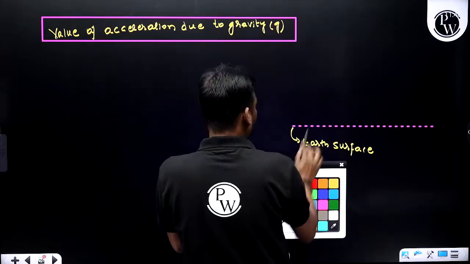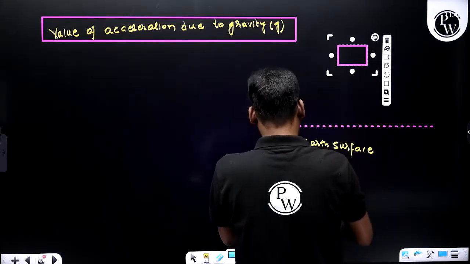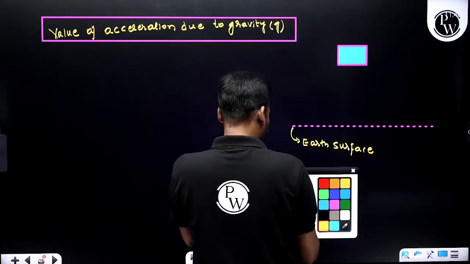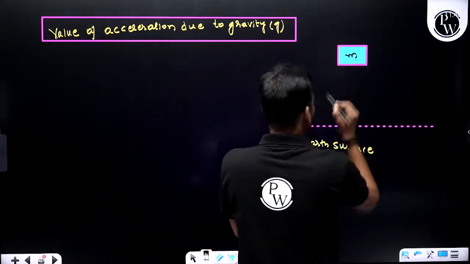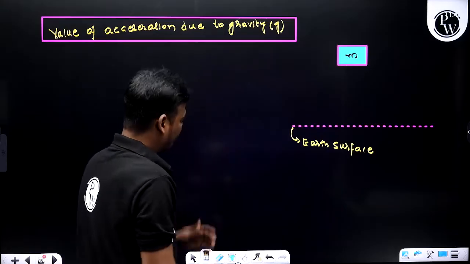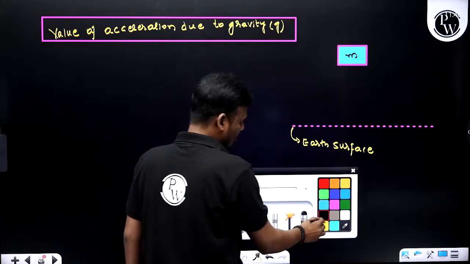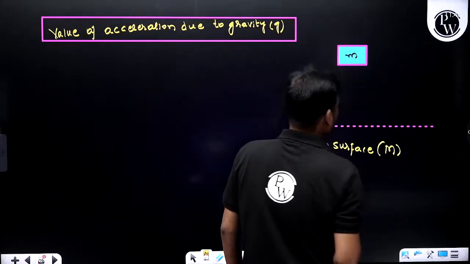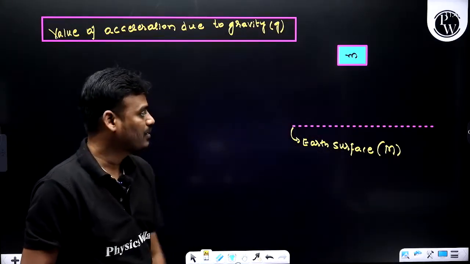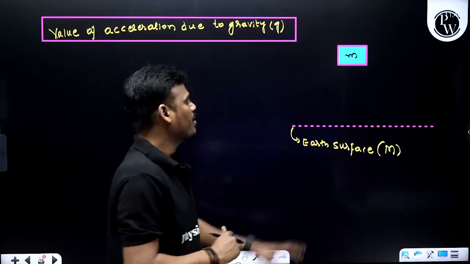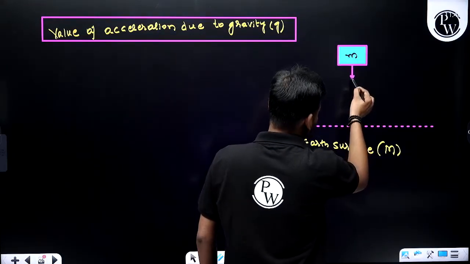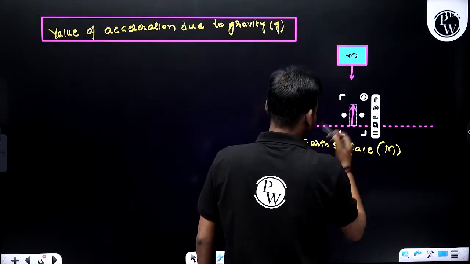There is a body above the ground of mass m, and the mass of the earth, let's say capital letter M. Now there is a force of attraction.